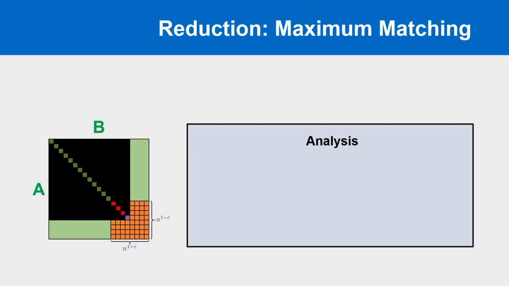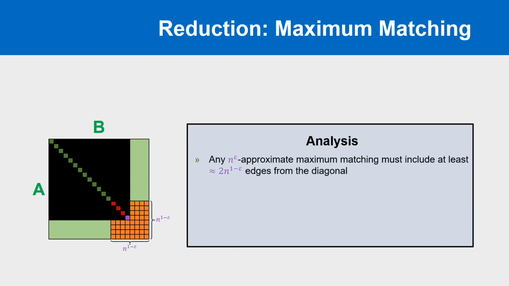Recall that the final graph contained a single large 4n-sized matching on the diagonal, so any correct approximate maximum matching must be of size at least 4 times n to the 1 minus epsilon. However, edges outside the diagonal are all restricted to 2 narrow bands of width n to the 1 minus epsilon, so they can only contribute matching of size at most 2 times n to the 1 minus epsilon. Therefore, the protocol, if it gives a correct output, must provide at least 2 times n to the 1 minus epsilon edges from the diagonal.